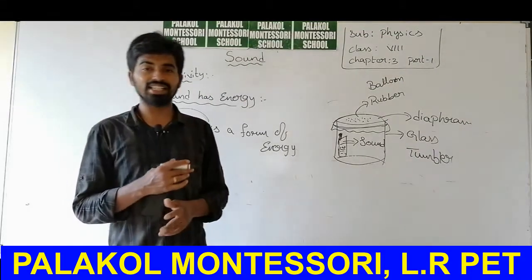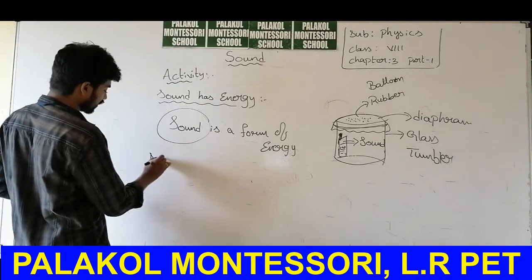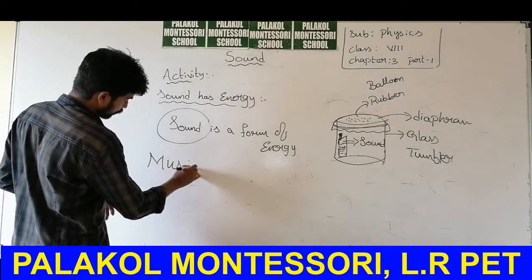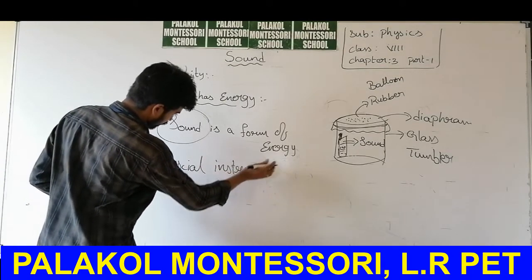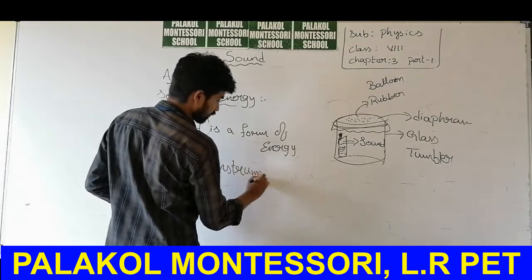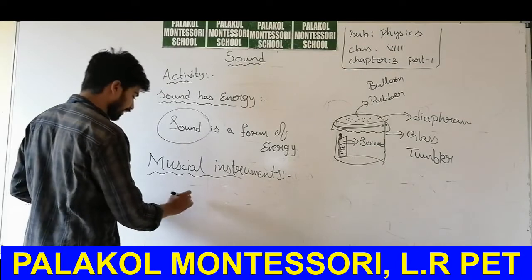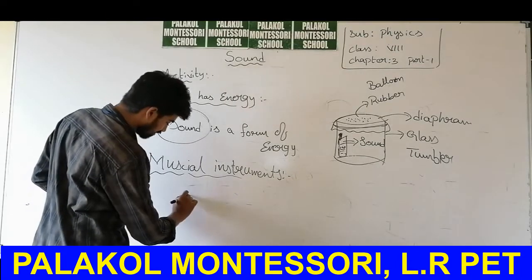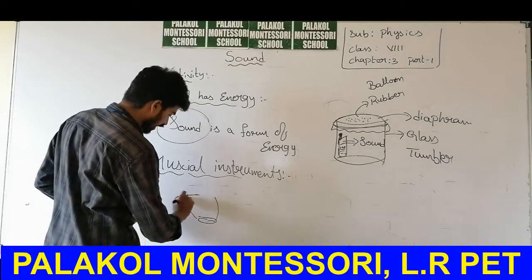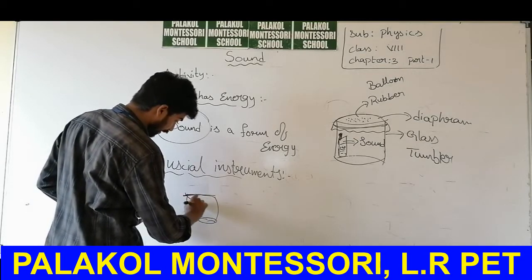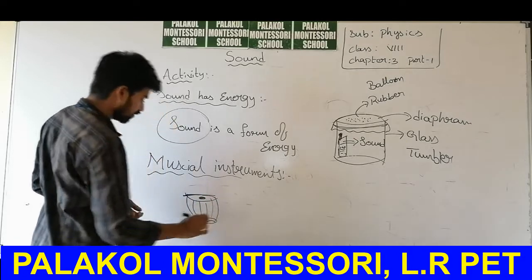Now let's consider some musical instruments. Let us take the tabla. The tabla has a cylindrical structure and the upper region is covered with a membrane.